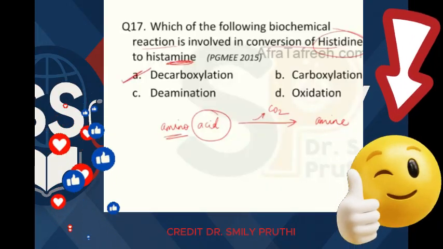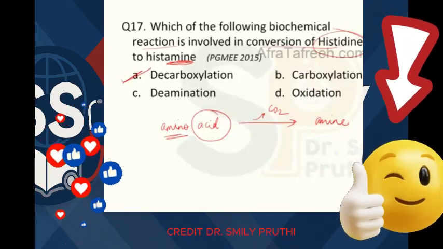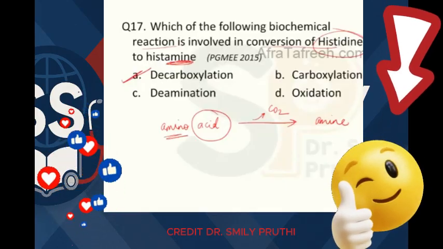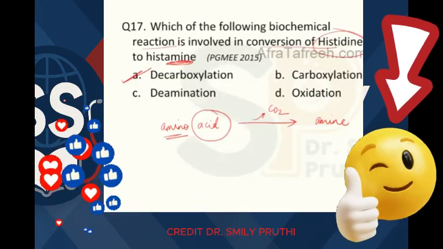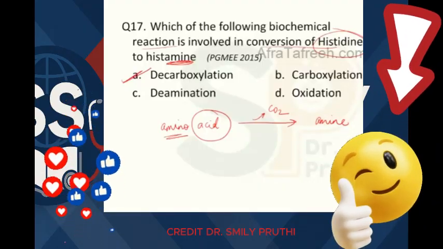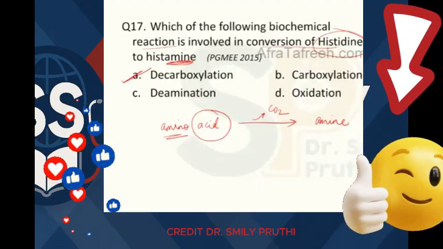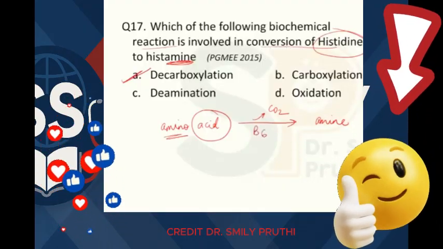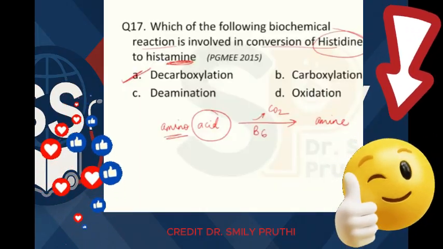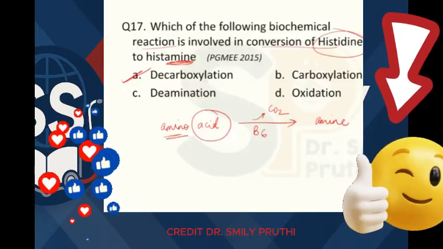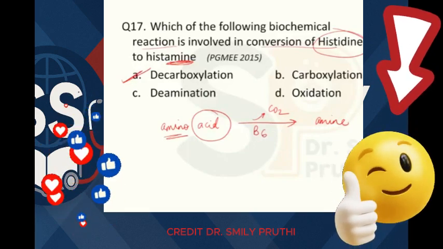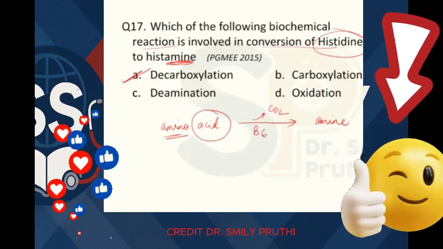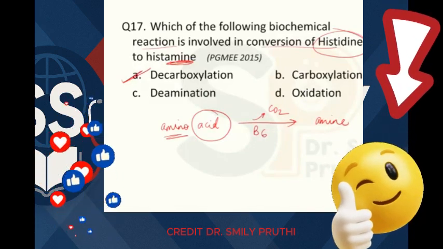If you are very clear with the words, with the basic things, then it is a very easy question, right? So let's take other examples of this decarboxylation. This is called simple decarboxylation, which requires vitamin B6. On the other hand, we also have oxidative decarboxylation, which requires vitamin B1 as coenzyme, right? This one is simple decarboxylation requiring B6.